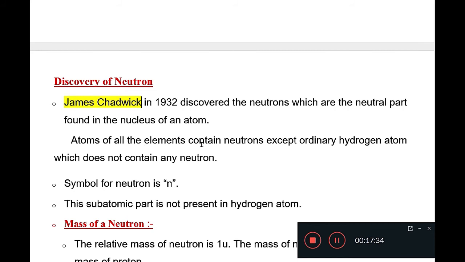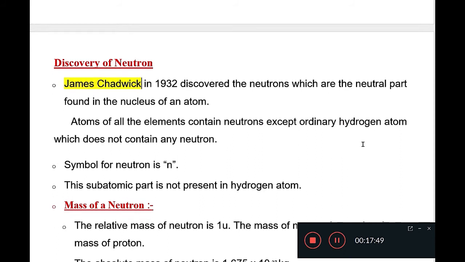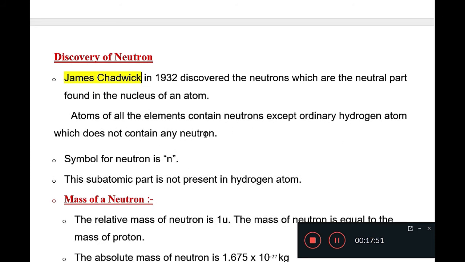Atoms of all the elements contain neutrons except the hydrogen atom. The hydrogen atom does not contain neutrons in its nucleus. So the hydrogen atom contains only one proton and one electron, and does not contain any neutron. Rest of the elements, they contain neutrons.